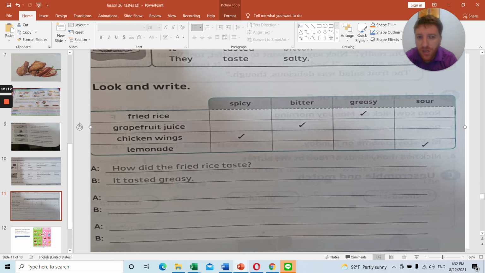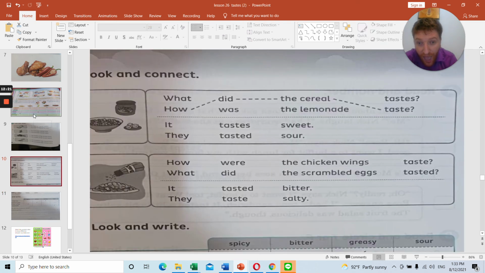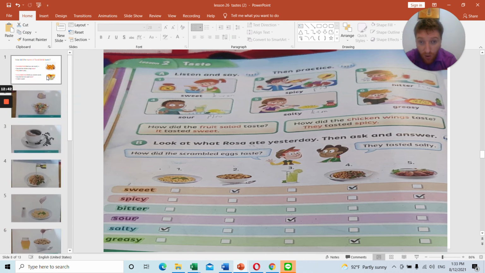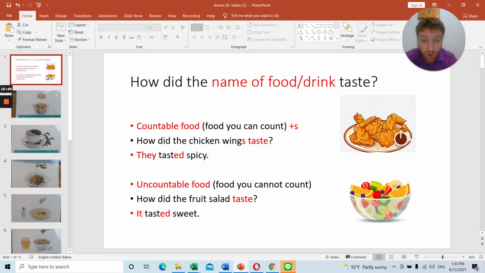You need to do the workbook, page 26 and 27, the B on 26 and C and D on 27, and you just need to practice asking and answering, how did the food taste? It or they tasted bitter or sweet or spicy or sour or salty or greasy. So you need to know the taste of the foods. Again, need to know here, countable food is they tasted, uncountable food is it tasted. That is what you need to know.